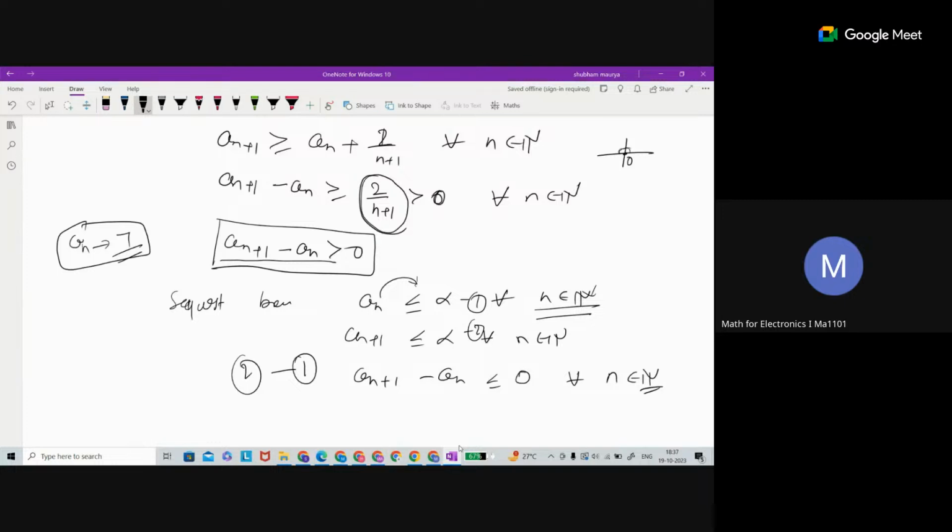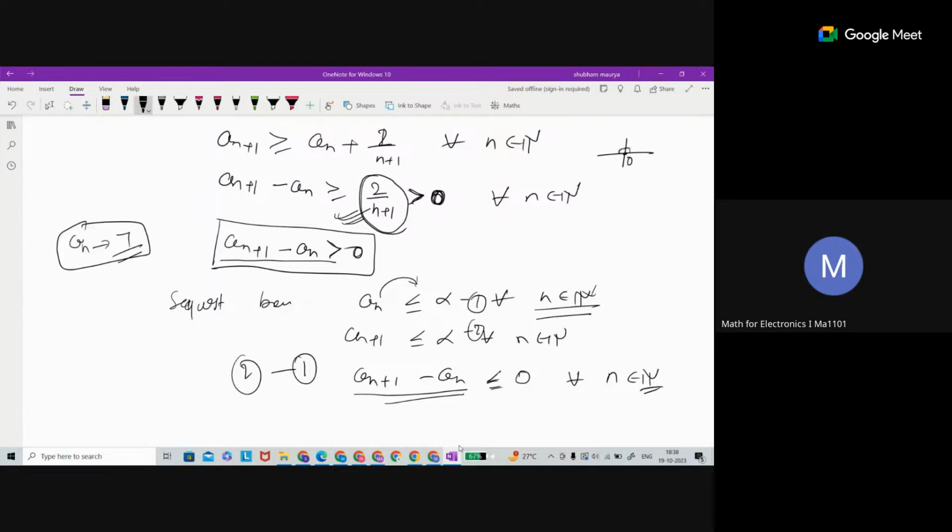And why is this contradicting? This is contradicting because of this 2 upon n+1. This says that this is strictly greater than 0, strictly for all n. Even this will never be 0. How could it be 0? So this is strictly greater than 0, and this says less than or equal to 0. The terms could be either constant or negative once you subtract, but this says that always a positive thing will happen. So that's the contradiction.